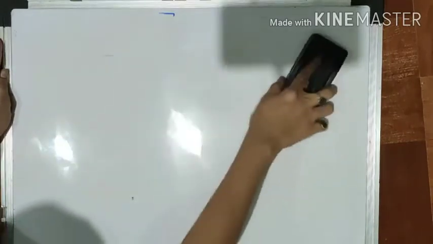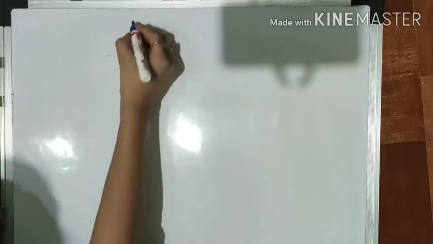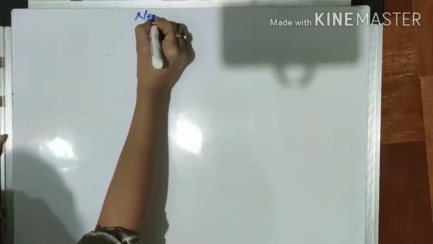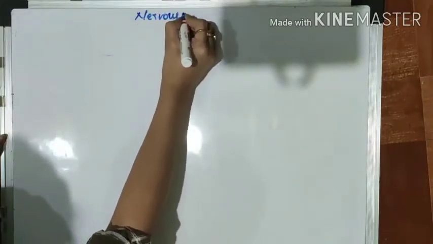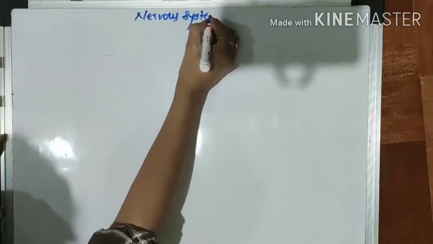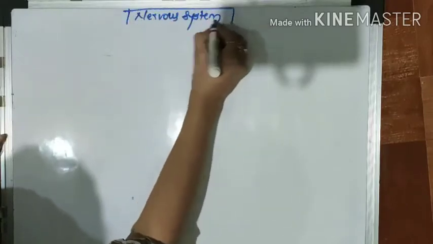I will draw the flowchart of the whole nervous system. First, this is the nervous system, right? We already studied.